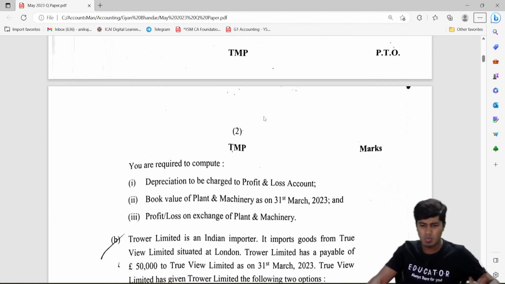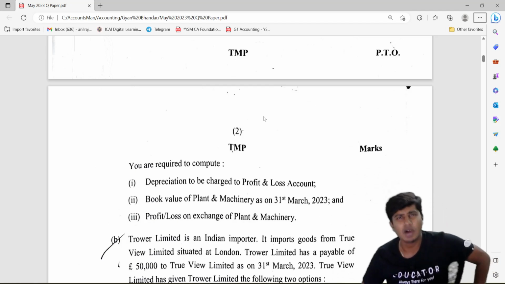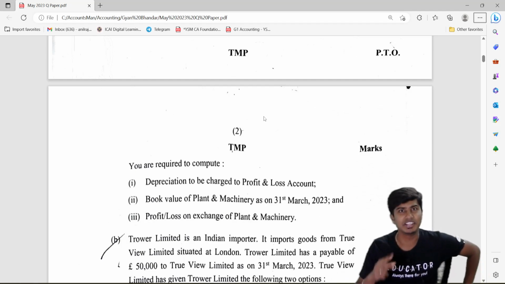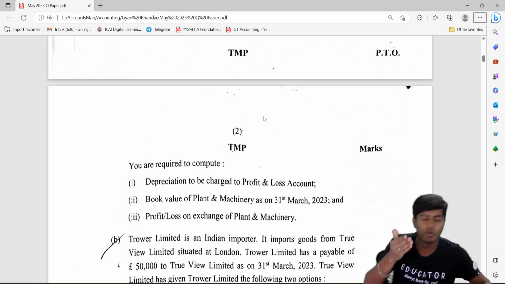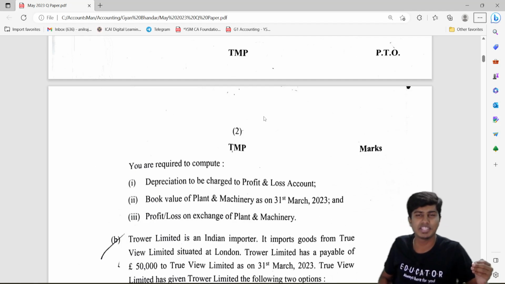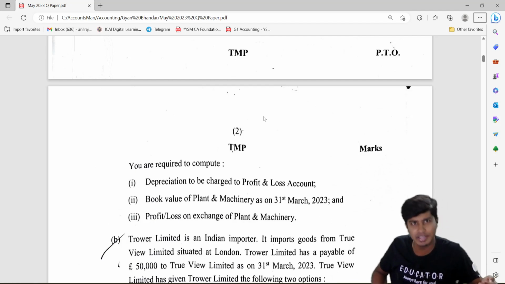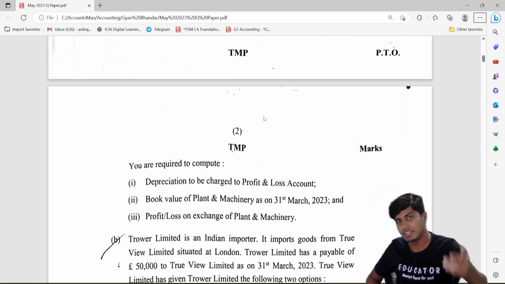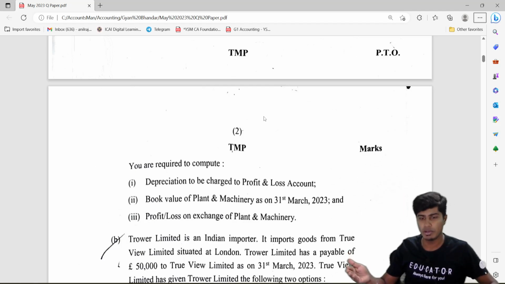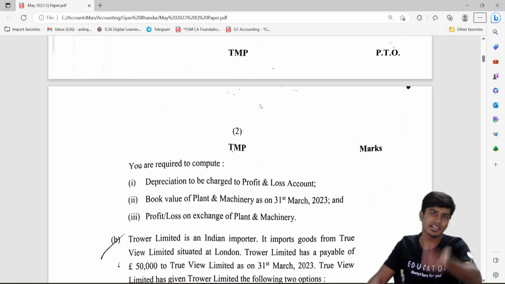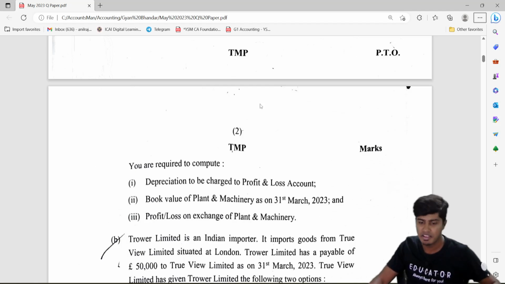3 small questions. One, depreciation. One, book value of the plant and machinery. This you might have read: how to treat the asset when it is exchanged. Should we treat it at fair value? Should we treat it at book value? I hope you recall. Only and only in the case where commercial substance is not there, and the fair value of the asset given and the fair value of the asset taken are both not available, that's when you go to book value. However, in this case, the fair value of both the assets is available. The asset that is received has to be recognized at its fair value.